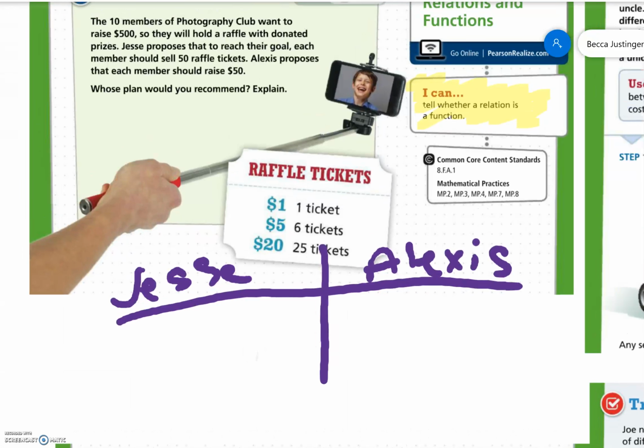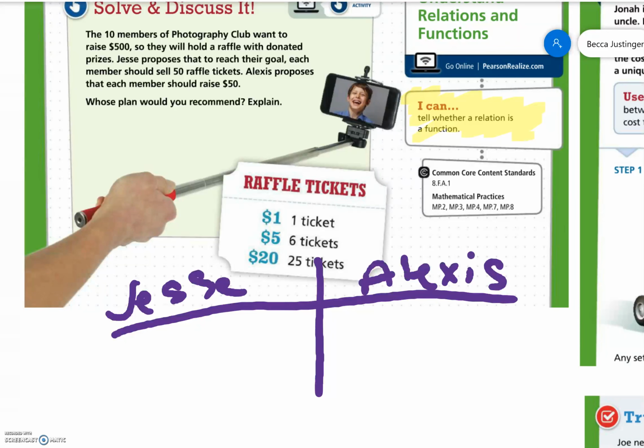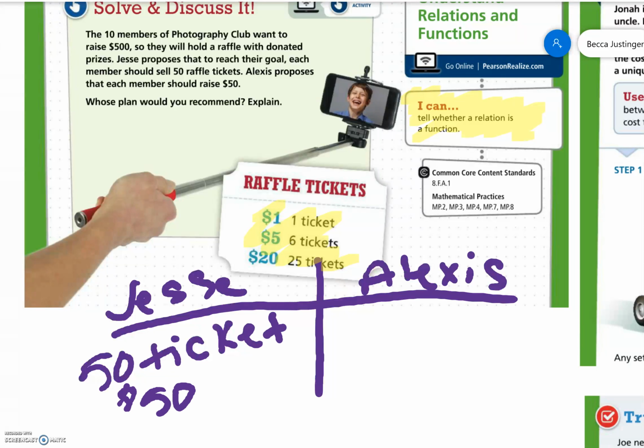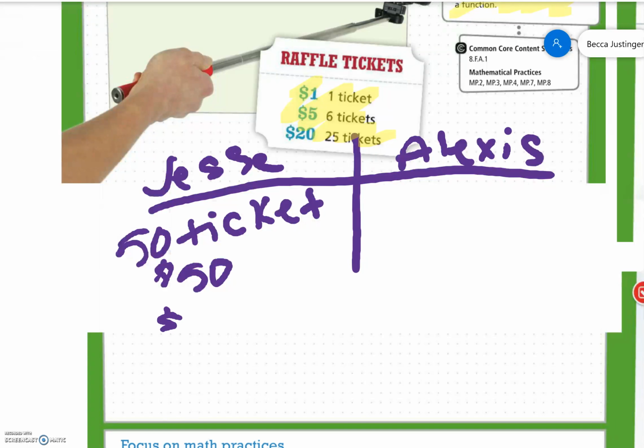Okay, with Jesse's plan, they need to sell 50 raffle tickets. Well, there's multiple ways that we could do that. If each person sells 50 tickets at $1 a ticket, that would be $50 a person. And there's 10 people, so that would be $500. That would work.